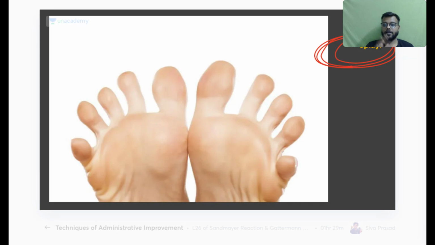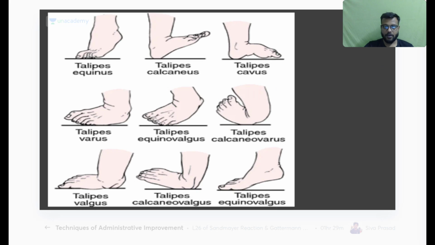Okay, remember this image, this is splaying, where the transverse arch is flattened and there is splaying of the toes. Okay, so this is your splaying. Okay, so here you can see that generally the deformities are called the talipes equinus or the calcaneus or the cavus, whereas most common is your equinovarus. Okay, most common is your equinovarus deformity. Okay, and these are the different types. Here you can see the equinovalgus, calcaneovarus, etc.